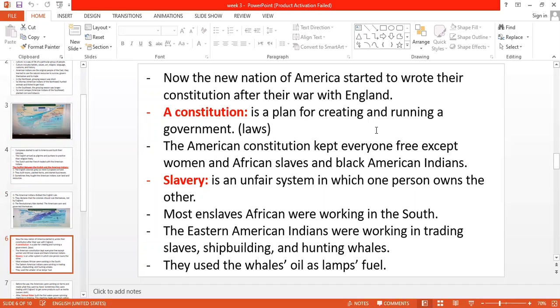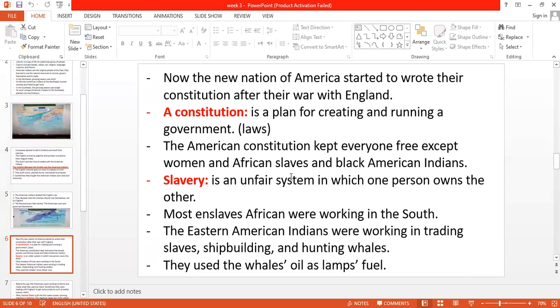After they were settled by the English people and by France and Spain, now they declared that all Americans are free. So they gave freedom to all people in America, except the women, the African slaves, and the Black American Indians. Okay, so everyone in America, after writing the Constitution, took his right and he is free, except the women, the African slaves, and the Black Americans.